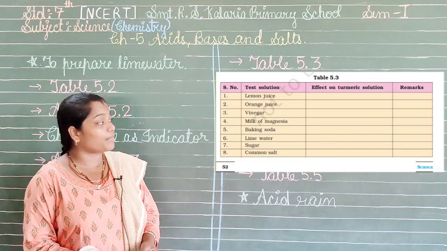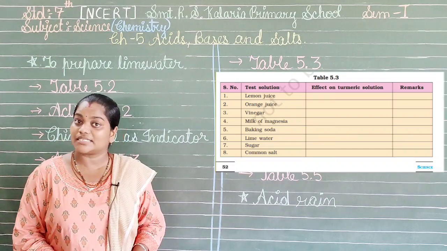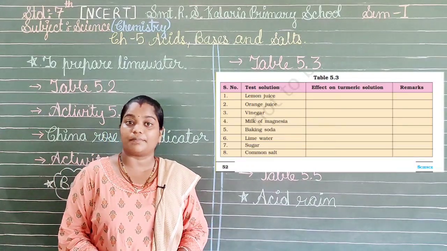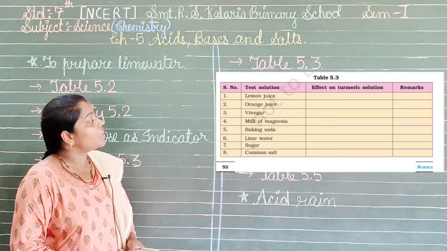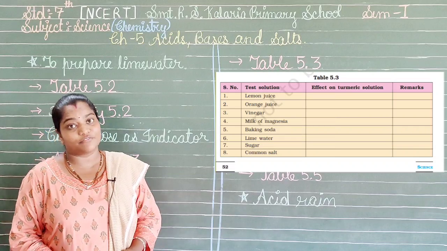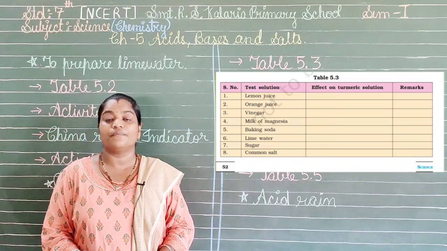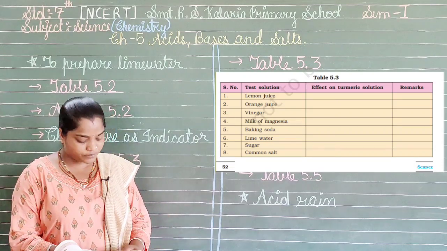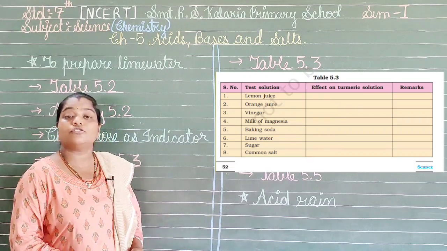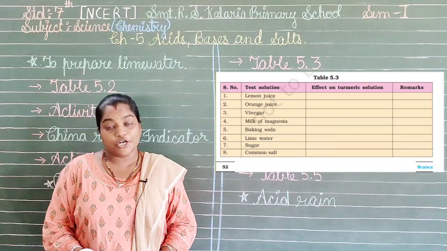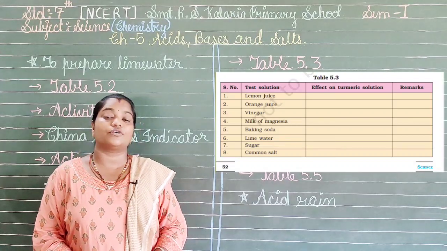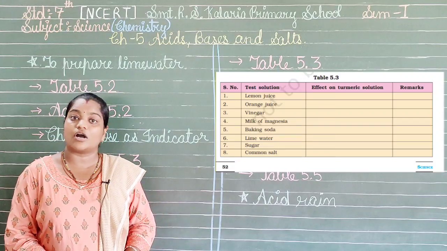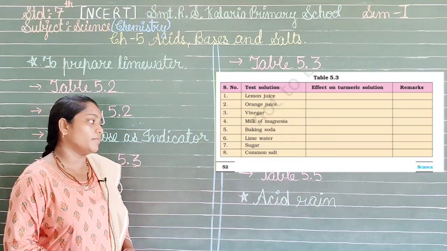The next thing we have is the baking soda, again giving the basic nature, so it will appear as the red color over there on the turmeric paper. The next thing we have is the lime water. Yes, lime water we know is a basic solution, so again it will appear with the red indication over there. Then we have the sugar. Now sugar we know very well is a neutral solution, so it is not going to give any change over here. So we can say that again it is not basic. Next one we have common salt.